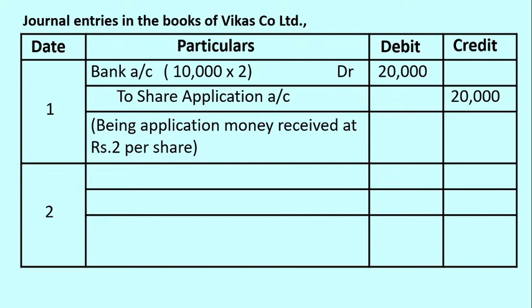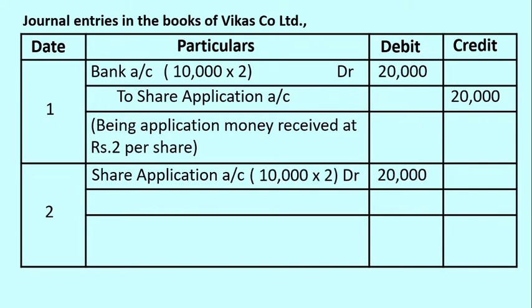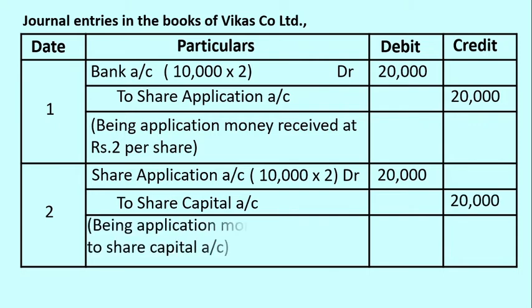Whatever amount is collected towards the application stage should be transferred to the capital account. For transferring the application money to capital account, an entry is to be recorded: share application account debited with rupees 20,000 to share capital account, being application money transferred to share capital account.